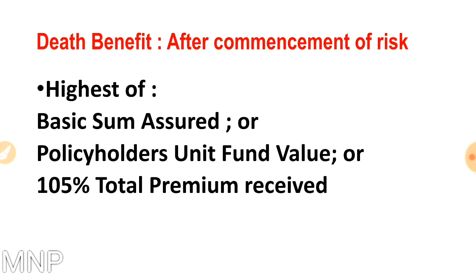Also, if the person taking the policy is more than 8 years of age, then the risk cover will, as I told you earlier, start immediately, and in that case the basic sum assured, or the policyholder's unit fund value, or 105% of total premium received, whichever is highest among these three options, sum assured, fund value and total premium paid, that amount will be paid to the nominee.